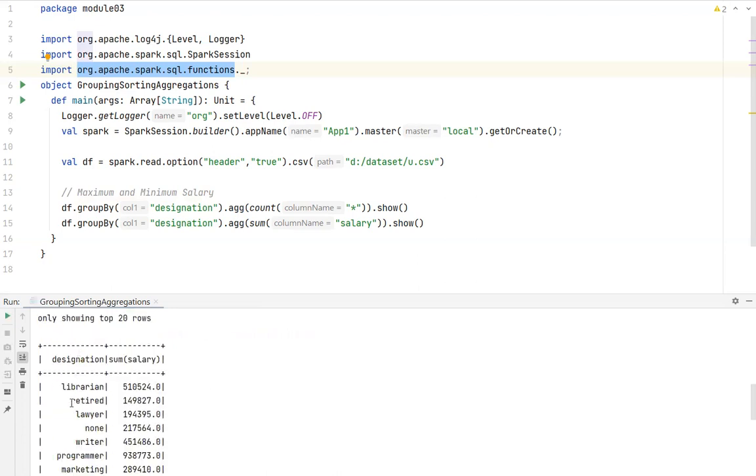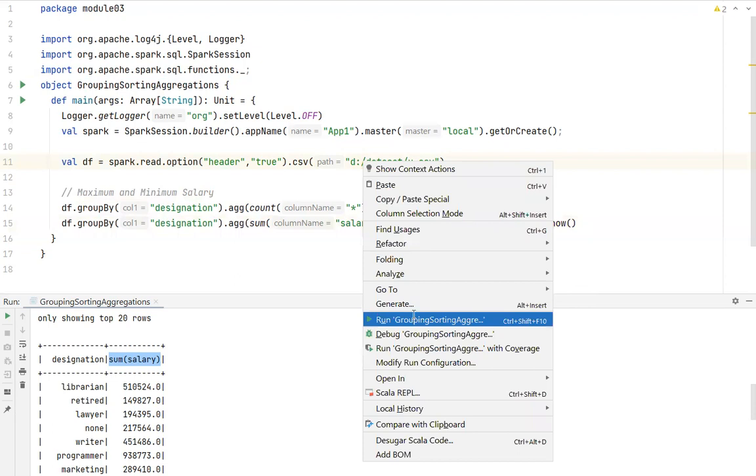So yeah, now if you see this here, for example, for librarian, the sum of the salary is 5,10,000 something, the sum of their salary for each designation. Now you see here, the column name is sum of salary. I can also give an alias name here. What I can simply do is dot alias, and you can give the alias name, for example, salary or sum of salary.